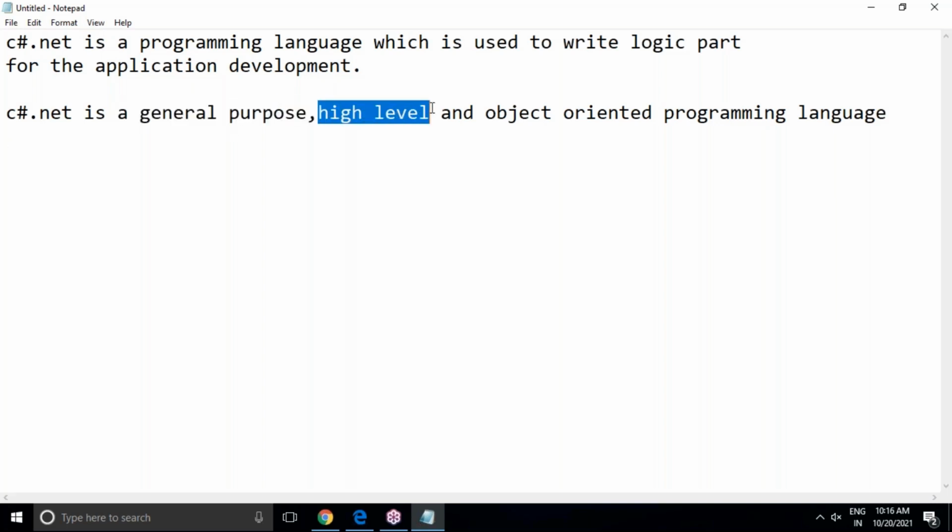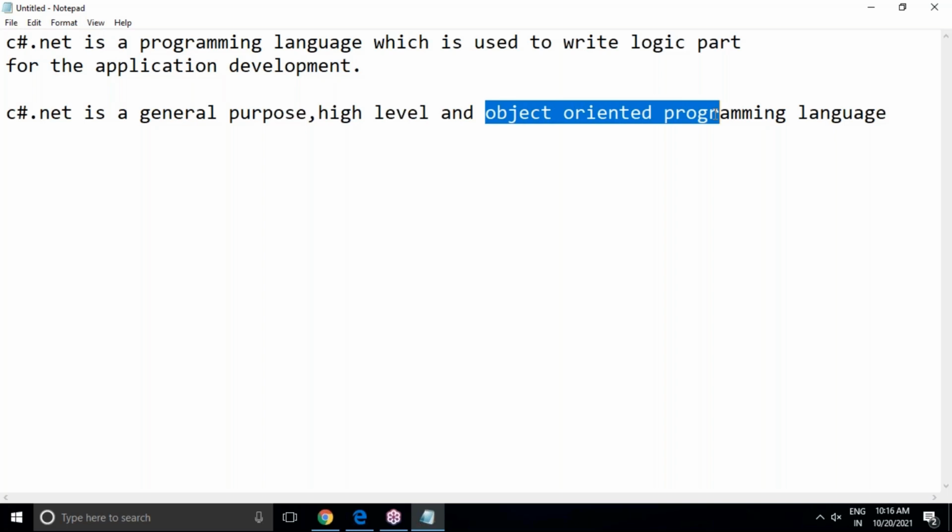And it is a high level programming language also. High level means it's a programmer friendly language. That means as a programmer, for low level activities like security and memory management, we need not write any logic code explicitly. It's a completely high level programming language. And it is completely object oriented programming.